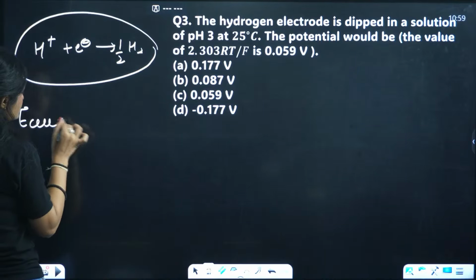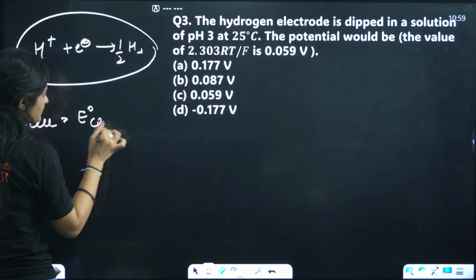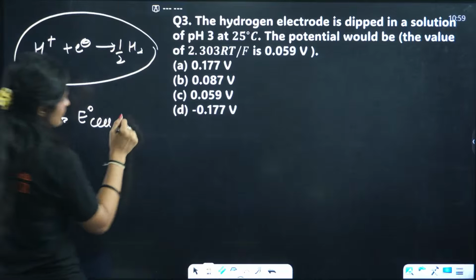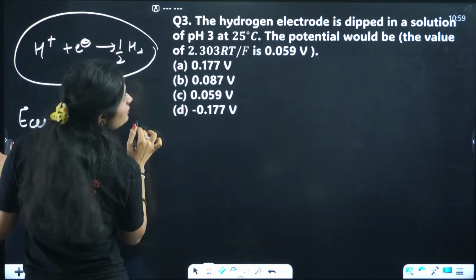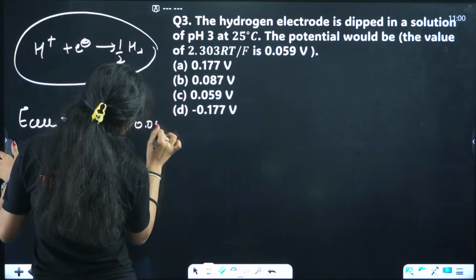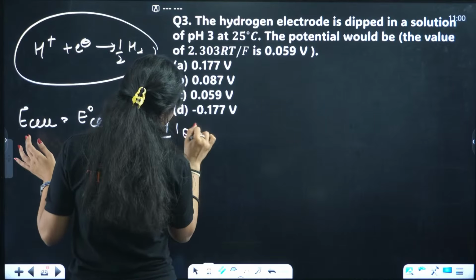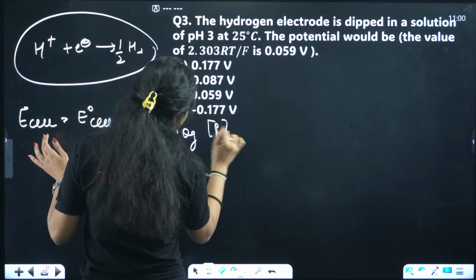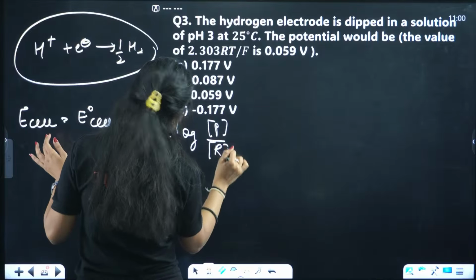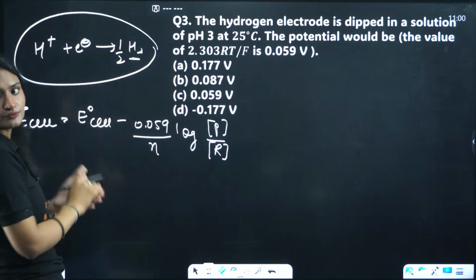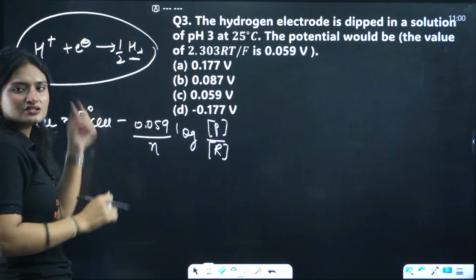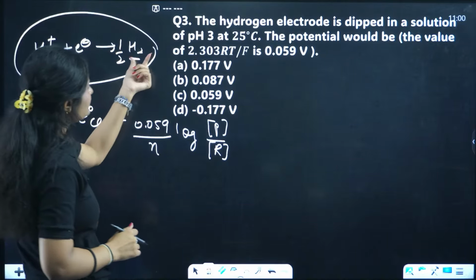E cell equals E naught cell, the standard potential of the cell, minus 0.059 by N log of product concentration upon reactant concentration. Here the product is hydrogen, right? So we take the hydrogen gas.